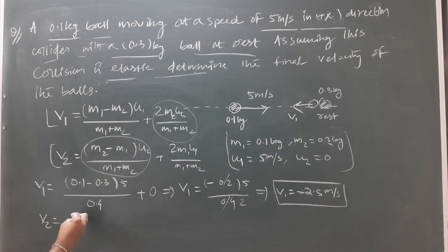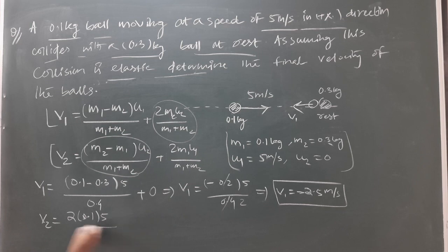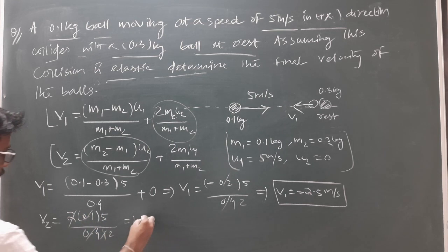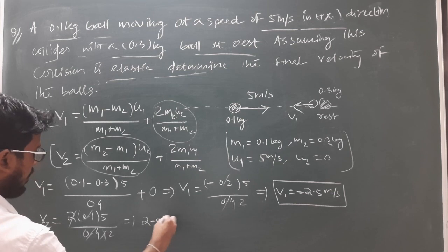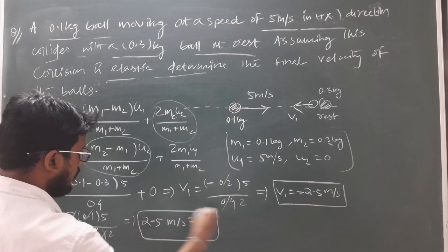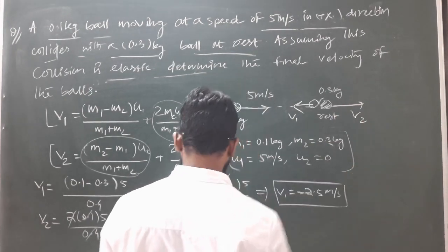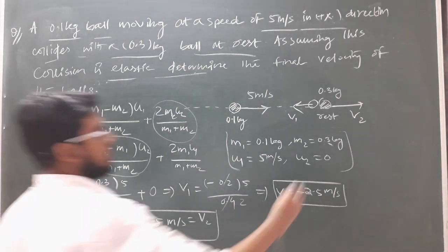So v2 will become how much? 2 m1, that is 0.1, into u1 is 5 divided by m1 plus m2, that is 0.4. So by cancelling, this will be 2.5 meter per second, that is v2. So after collision the block v2 will move along this direction with 2.5 meter per second.